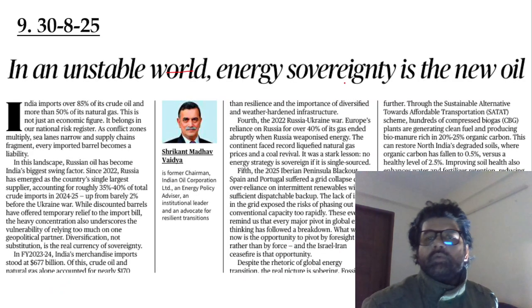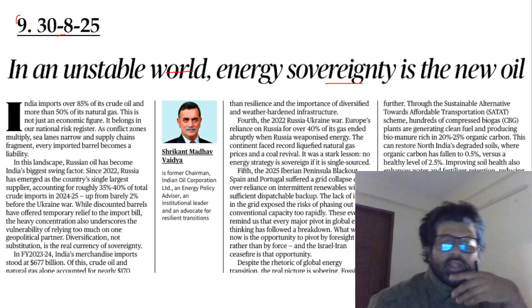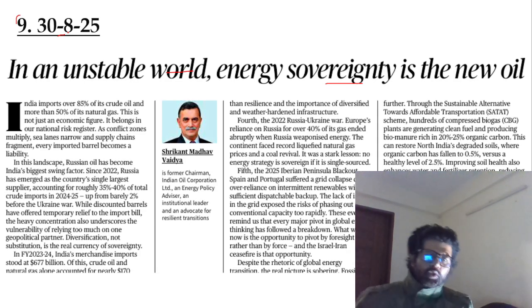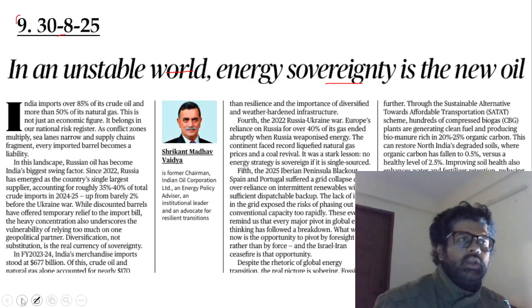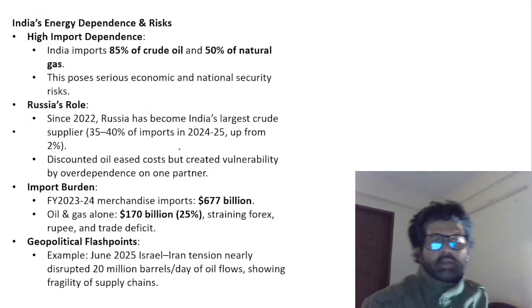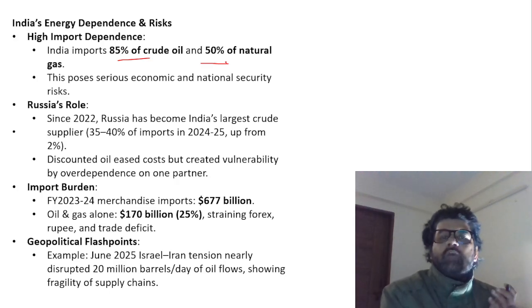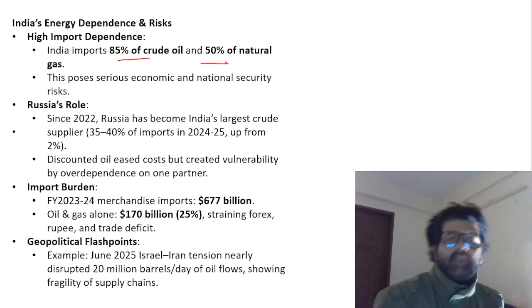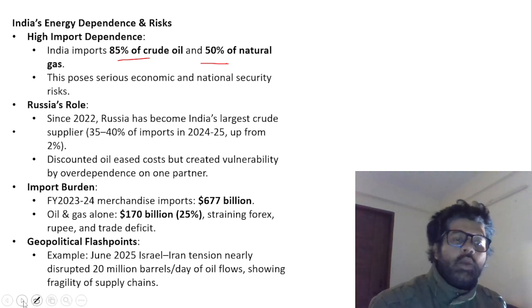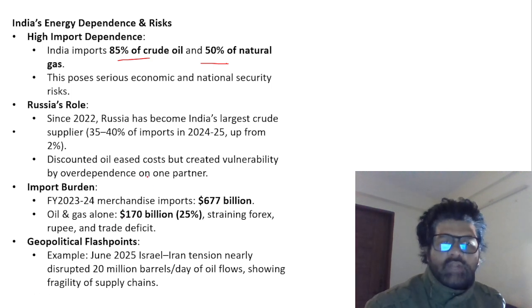In an unstable world, energy sovereignty is the new oil. Ninth article, published on 30th August. So again, this editorial is important from both prelims and mains perspective. This is talking about how India imports so much oil and natural gas. If we become sovereign in oil and natural gas, that will give us so much leverage, so much independence in deciding what international decisions we have to take, right? So that is what this article is saying.